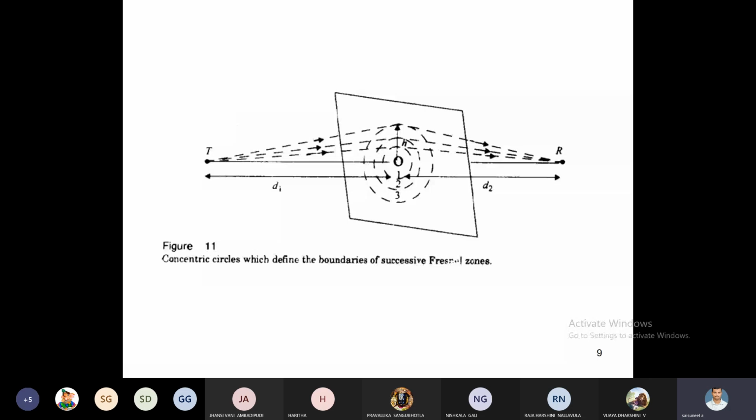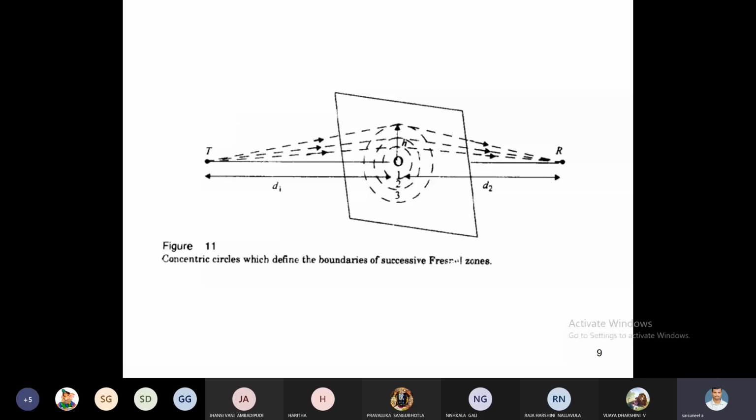If it increases to one circle, the path length increases by lambda by 2. Next we go for the next circle, again lambda by 2 increase. For every concentric circle, the path length increases by n lambda by 2. What is n here? The concentric circle number.